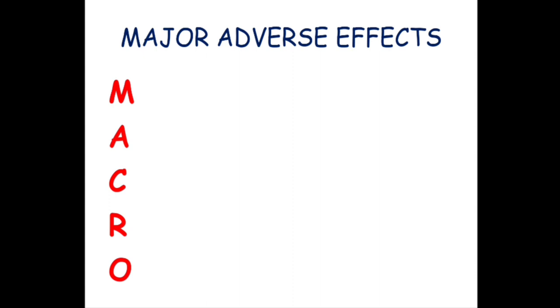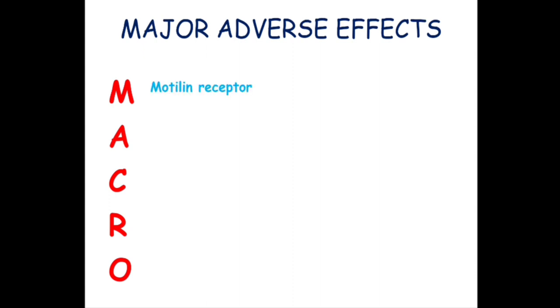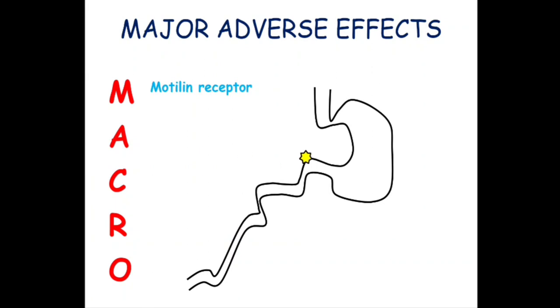Next, we shall check out the major adverse effects of macrolides, which can be remembered from the mnemonic, yes, macro. Now, M is for motilin receptor. So, these macrolides basically stimulate the motilin receptor which is present in your gut. Now, what exactly is the role of this motilin receptor? Suppose this is your GI tract and on the gut, this yellow star you can see is a motilin receptor. So normally whatever is there in your GIT will be moving with its own speed, with its own pace. The gastric motility will have some kind of activity, and with that speed, the drug or the food will be moving in your GI tract.